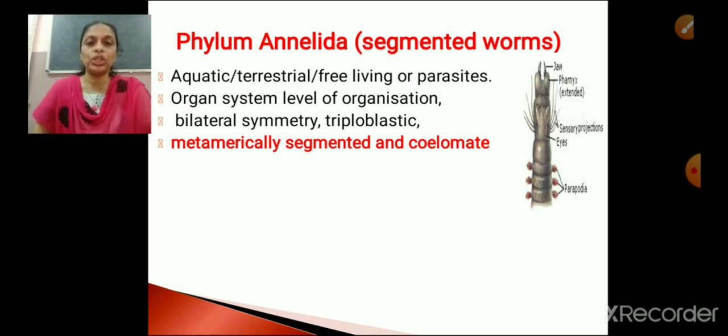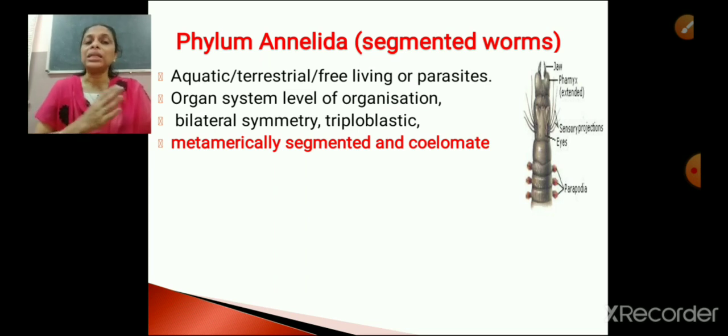And the most important feature is they are metamerically segmented, a unique feature found in phylum Annelida. Metamerically segmented means the body is divided both externally and internally into small segments. Hope it's clear. And they are coelomates. What's the meaning of coelomates? They have a true body cavity lined by mesoderm, that is called a true coelom. So the unique features of Annelida are the metamerically segmented body and coelomate.